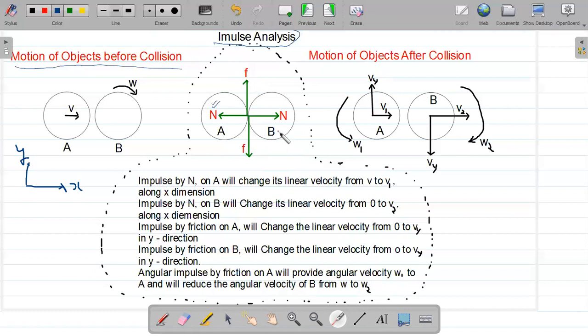And the same with object B: it receives a tangential impulse by the friction force. So the friction force acting along the tangent of disk B will change the momentum of object B in the y direction, and let the velocity of object B become Vy.